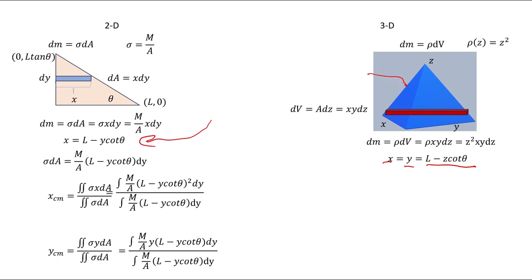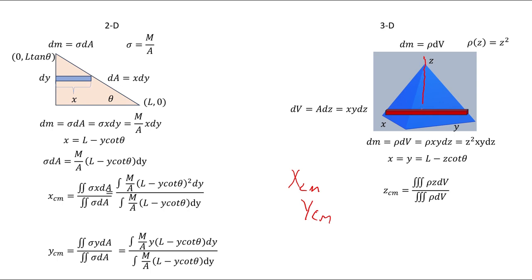Why? Because it's basically an inclined plane. It's basically the same problem. I was lazy. I didn't want to have to find a new parameterization. But the idea is to illustrate that you can use it in 3 dimensions as well. Okay, so what do I do with this? I punch it into this formula. You may say, wait a minute, I thought there was an x_CM and a y_CM too. You're absolutely right. But look, by symmetry, I don't feel like calculating them. I know it lies somewhere beneath the center. The question is, how high up is it? If you want, set up the x and y integrals and see that you end up with L over 2, L over 2.